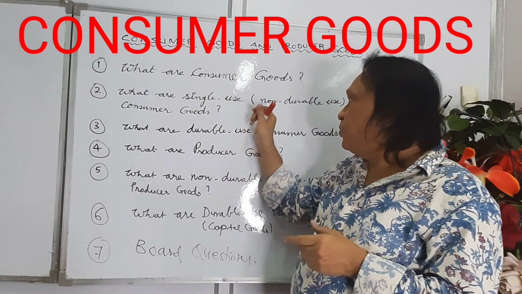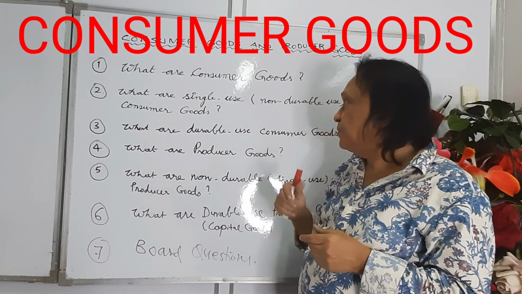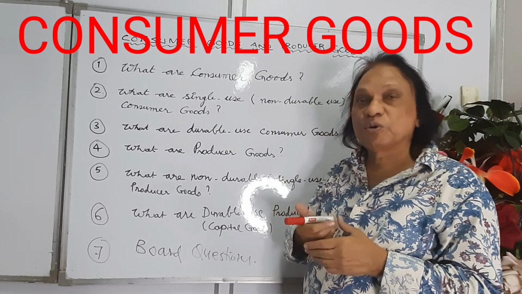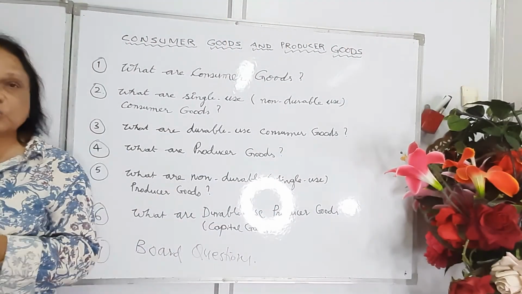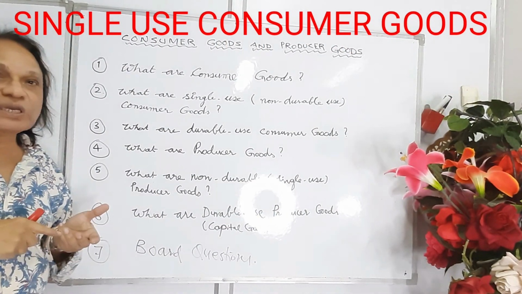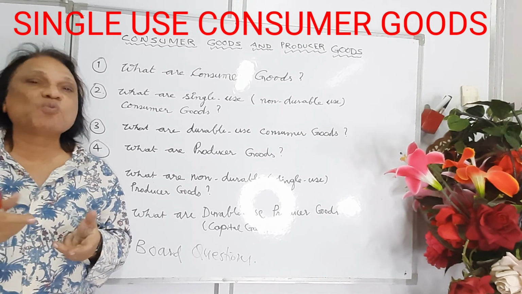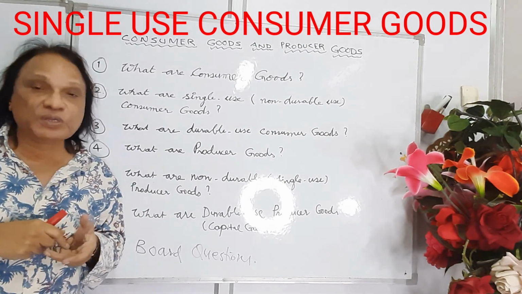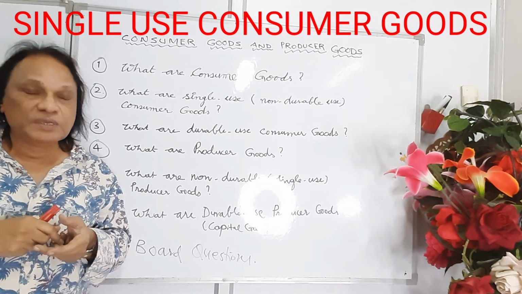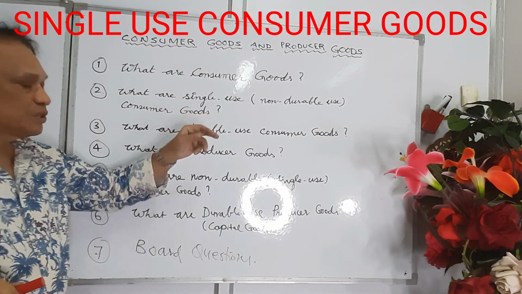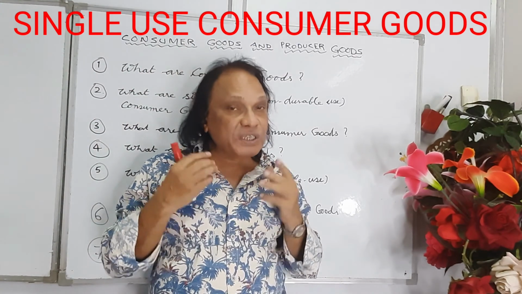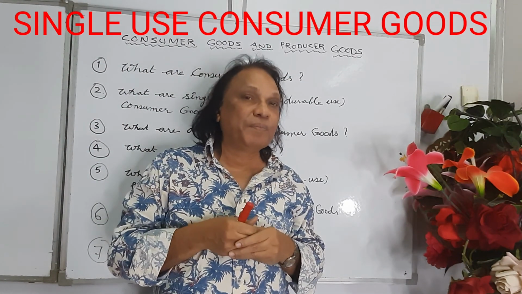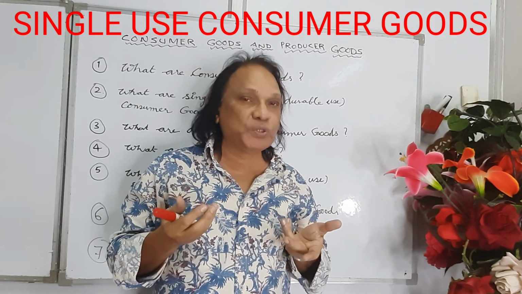What are single-use consumer goods? Or we call them non-durable consumer goods. So we can divide consumer goods into 2 parts. One is single-use consumer goods. The second one is durable use consumer goods. So let's see the first one. What are single-use consumer goods? Single-use consumer goods are those which are meant for single use.